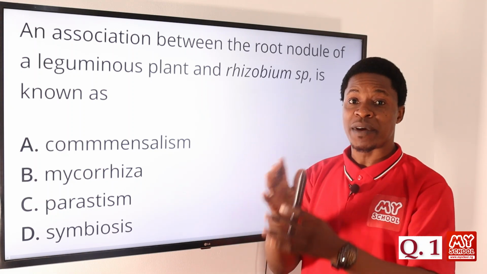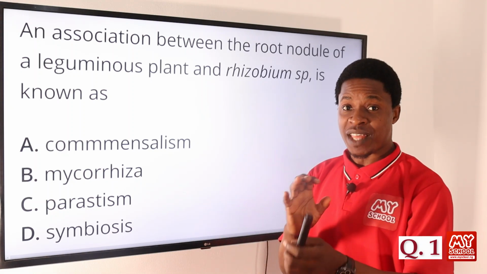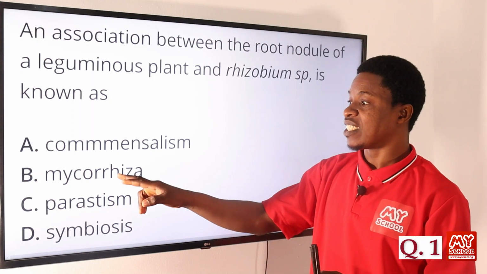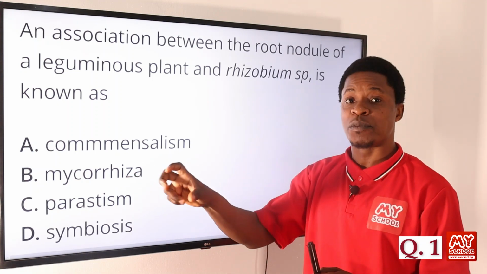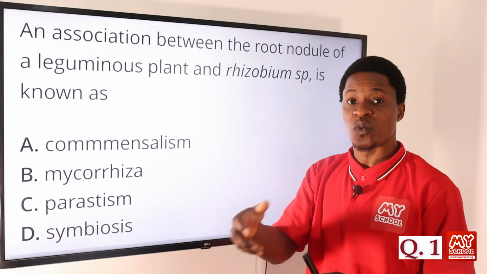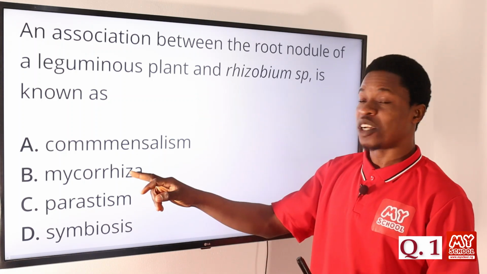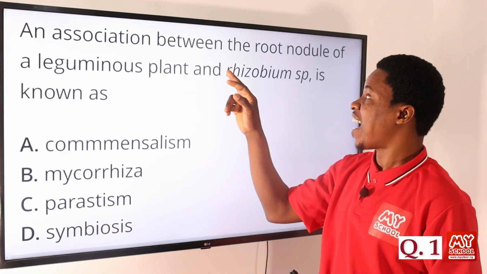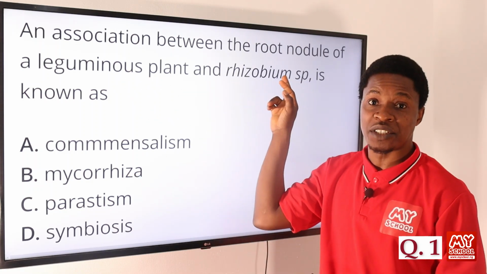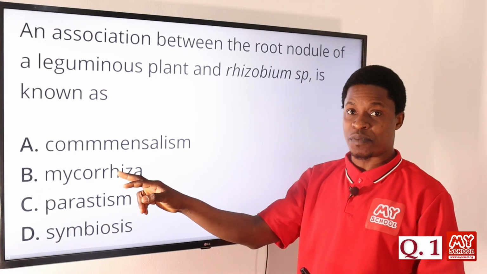Of course, both of them will benefit from each other. But because this is a relationship between the root nodule of the plant and the fungi, this will not be the answer because it's leguminous plant and rhizobium species. This is a bacteria, not a fungi. So option B will not be the answer.